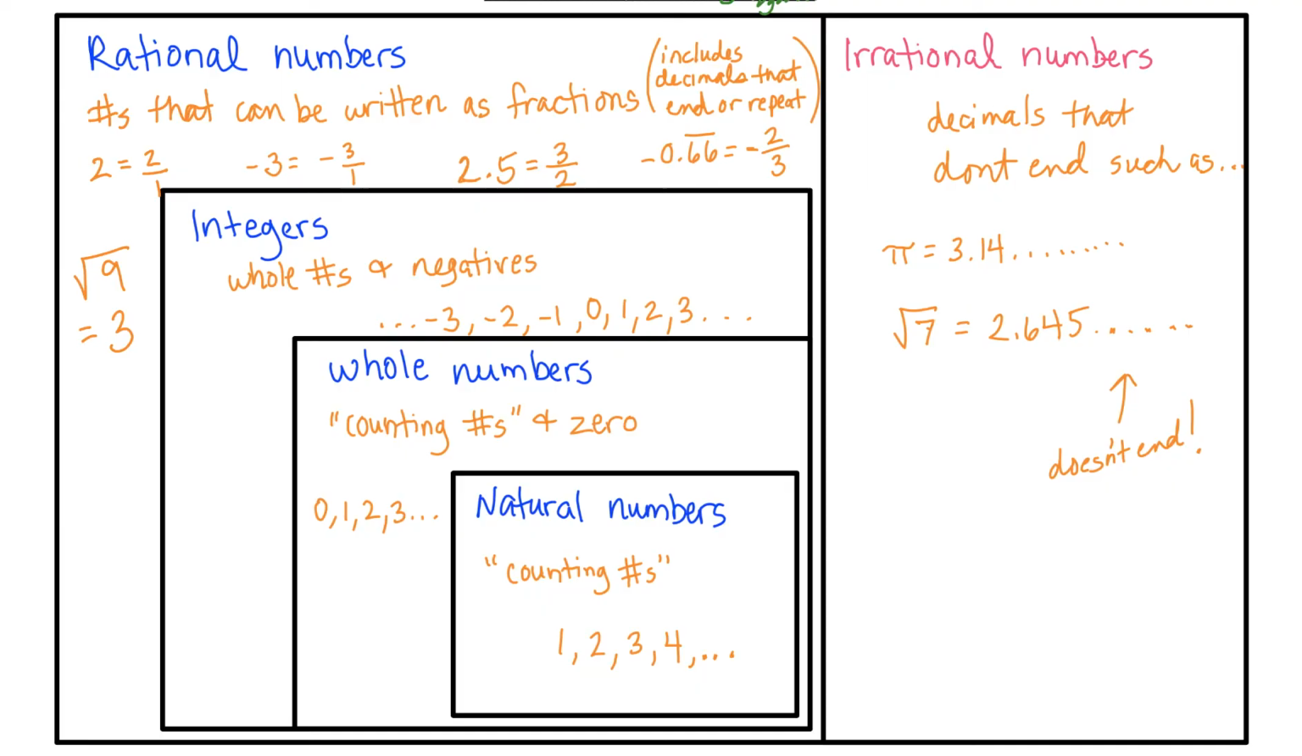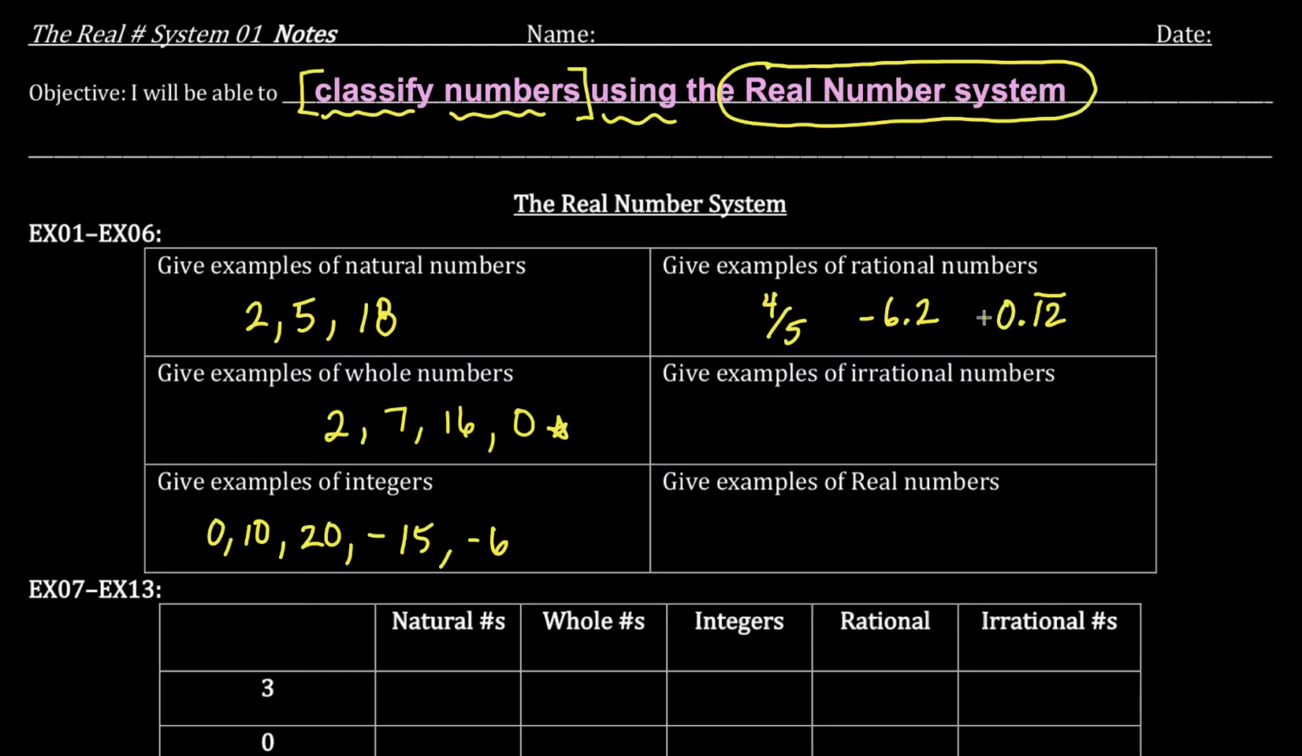Irrational numbers. Okay, irrational numbers are decimals that don't end, such as pi. So I can put pi and the square root of a non-perfect square, like square root of 23. And give examples of real numbers. So like any of these. Negative 6, negative 0.4, square root of 81, which is 9, square root of 17, which is an irrational number.